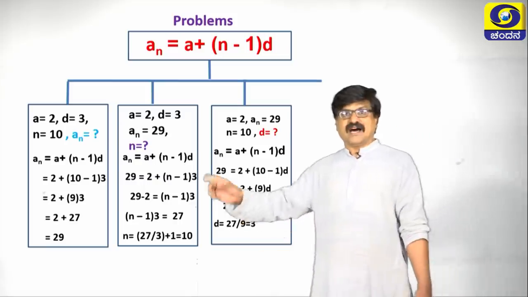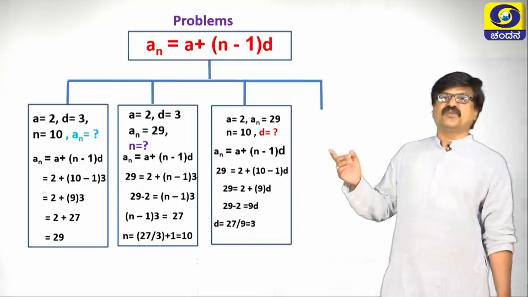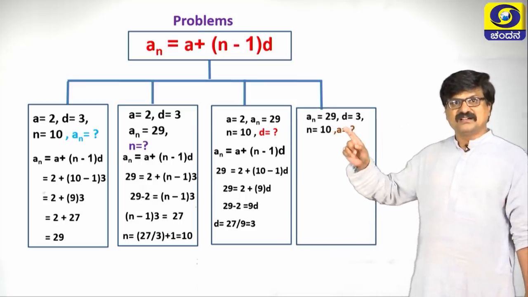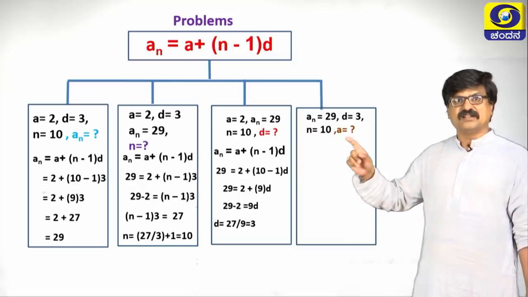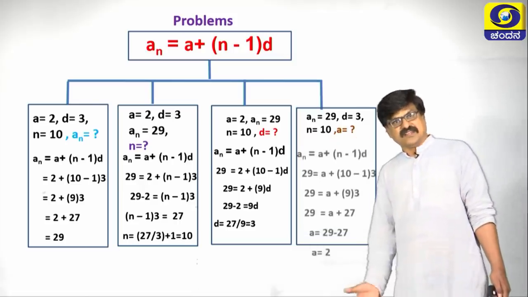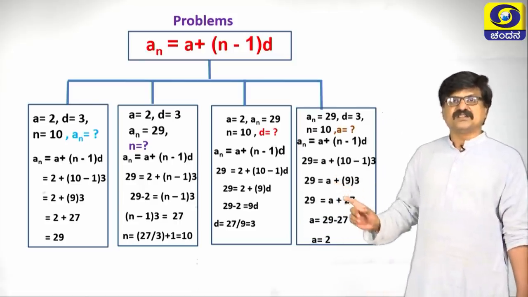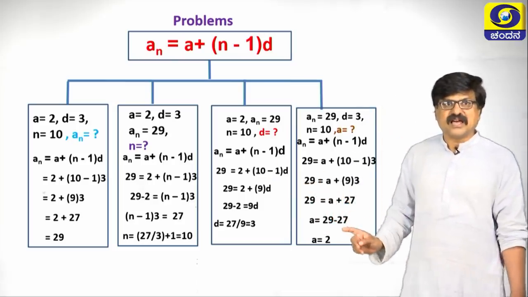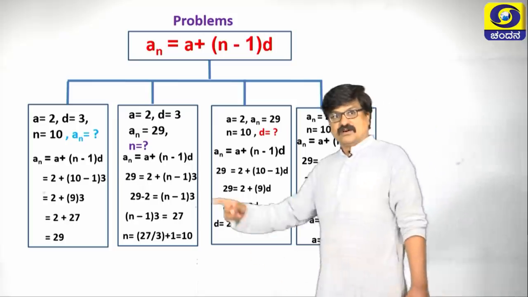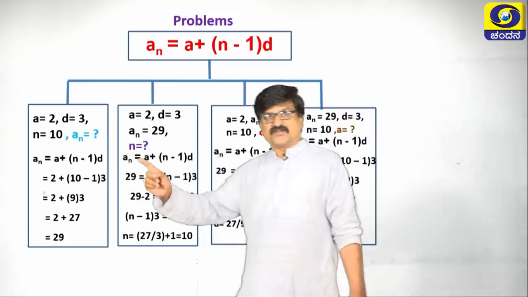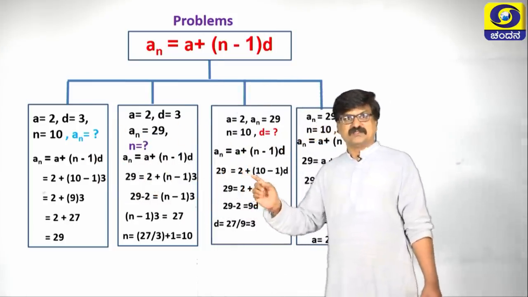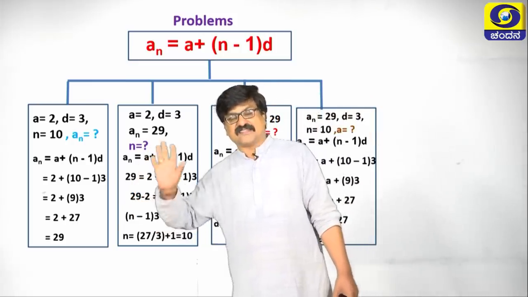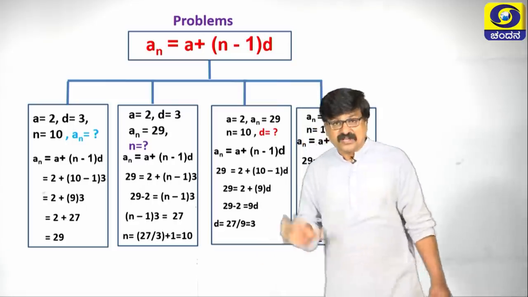See, the last case is how to find the first term. See, a n is given, d is given, n is given. How to find a? The same formula, substitute, simplify. Again in this case we are getting a as 2. For all these 4 problems, I have taken a, d, a n, n the same only.